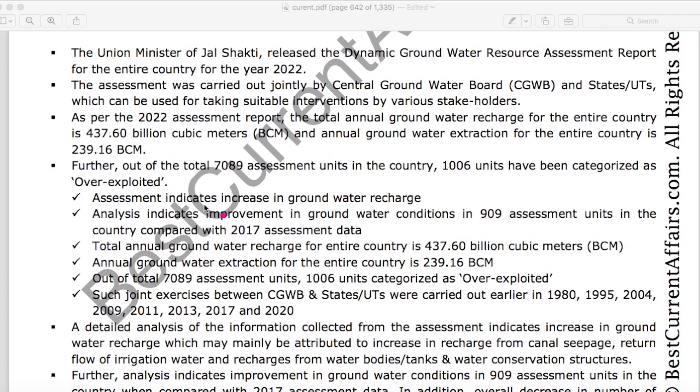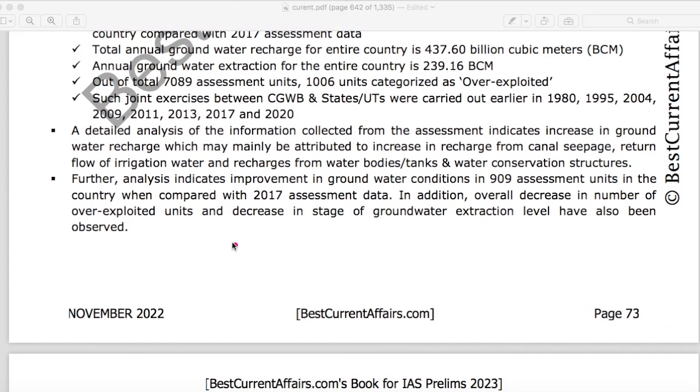Further in the report, it is shown that out of total around 7,000 assessment units, only 1,000 units have been categorized as overexploited. Assessment indicates an increase in the groundwater recharge. Further, the news reports that this analysis indicates improvement in the groundwater conditions in 909 assessment units in the country when compared with 2017 assessment data.